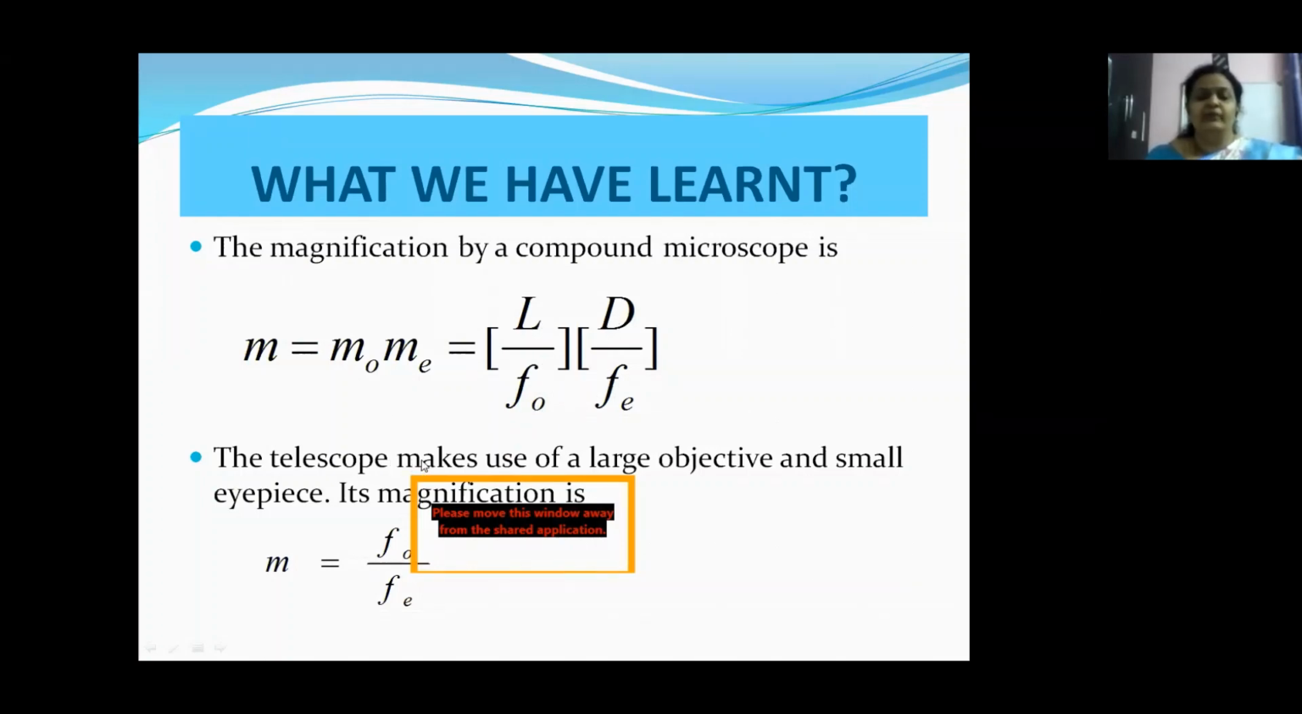And the telescope makes use of a large objective and small eyepiece. We have learnt about the magnification of a telescope, where the telescope makes use of a large objective and a small eyepiece. Its magnification is fo by fe, where fo is the focal length of the objective and fe is the focal length of the eyepiece.